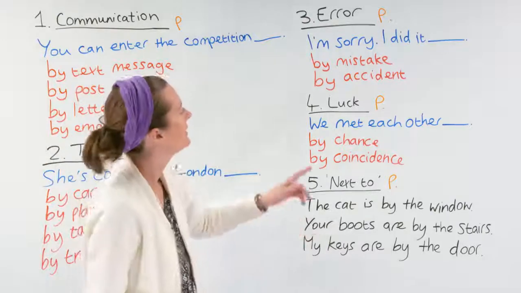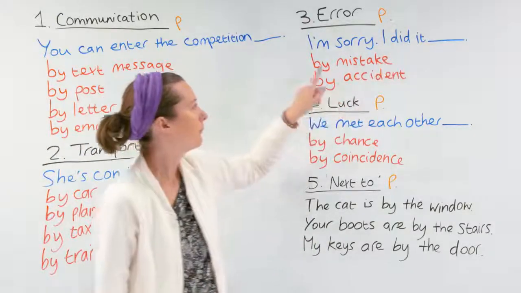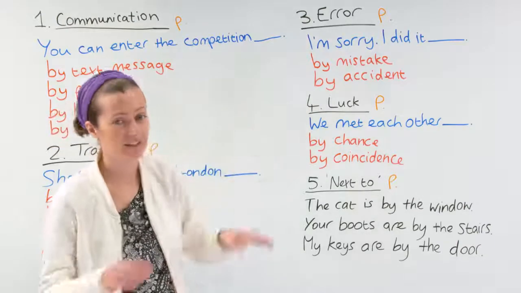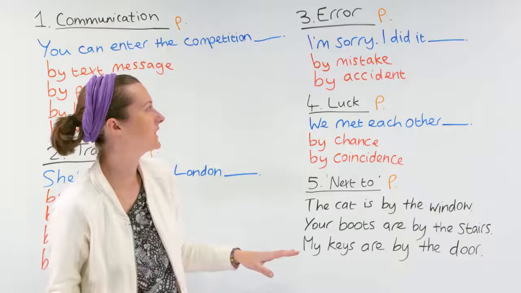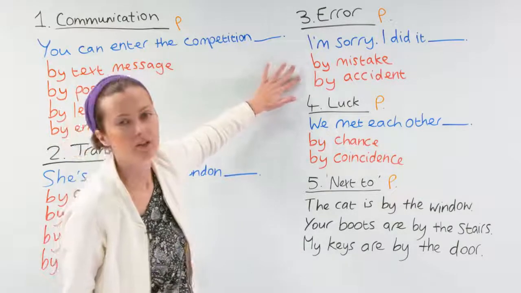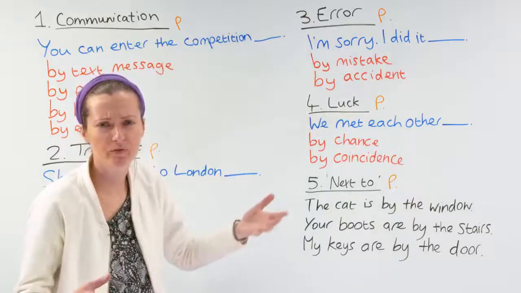Three. Error. Error means this is wrong, a mistake. I'm sorry, I did it by mistake. I did it by accident. Oops, I did it by accident. I'm sorry. These are the only two examples you need to remember for error.